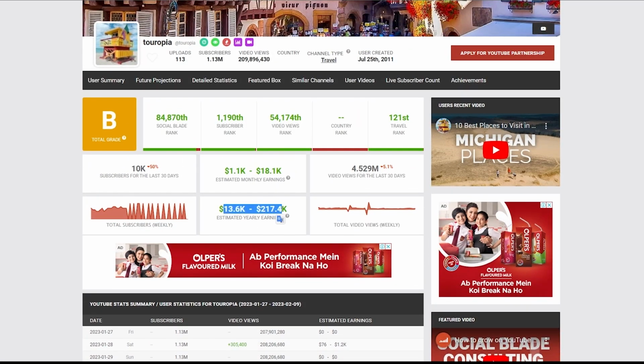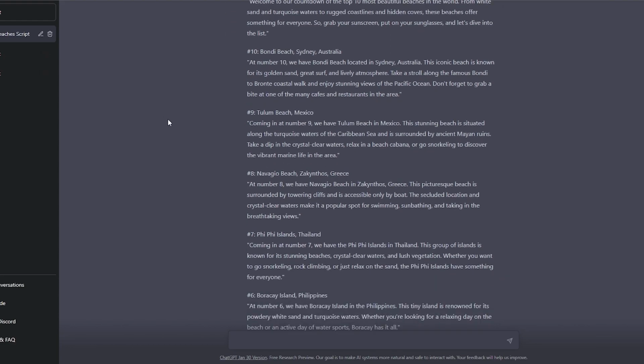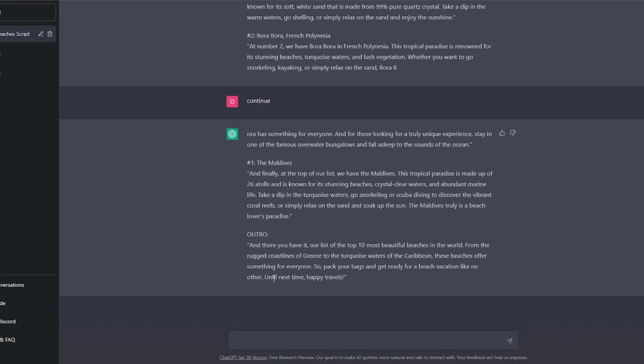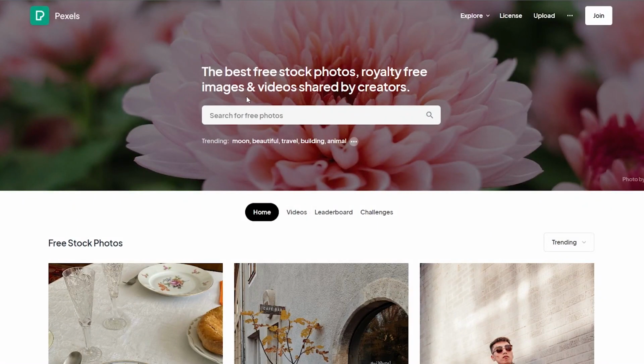It's very simple. ChatGPT has already made one thing easier for you, and that is a script. You can easily ask it to create a script for you in a matter of minutes, and once it's done, you can send the script to the voiceover artist or do the voiceover yourself. And then you can start editing the videos using Pixabay or Pexels or other websites where you can find copyright-free videos, images, and even music as well.